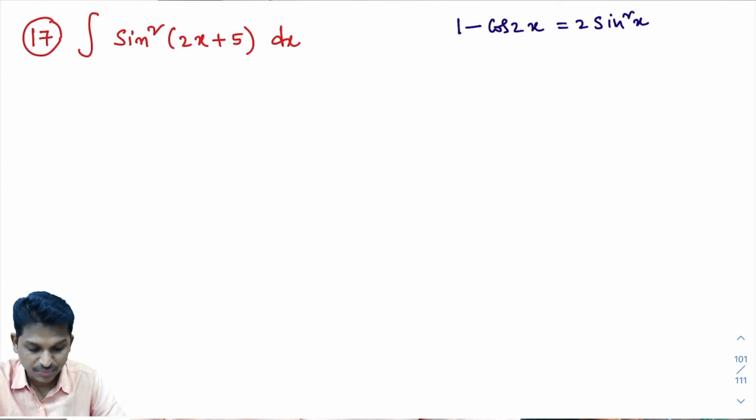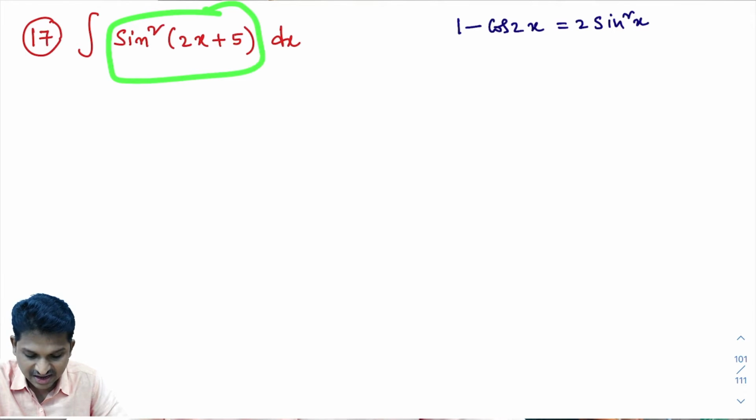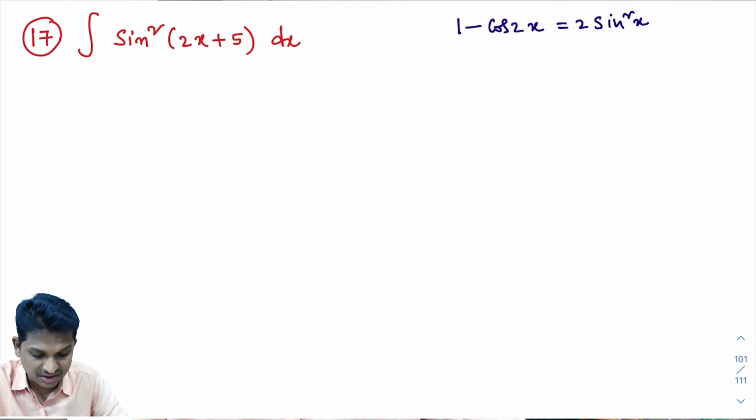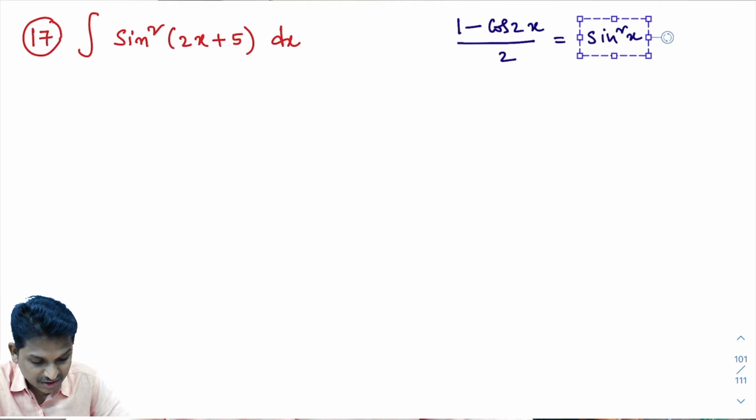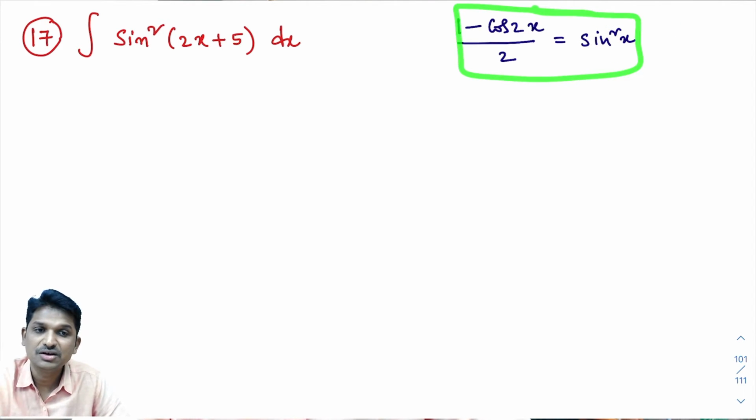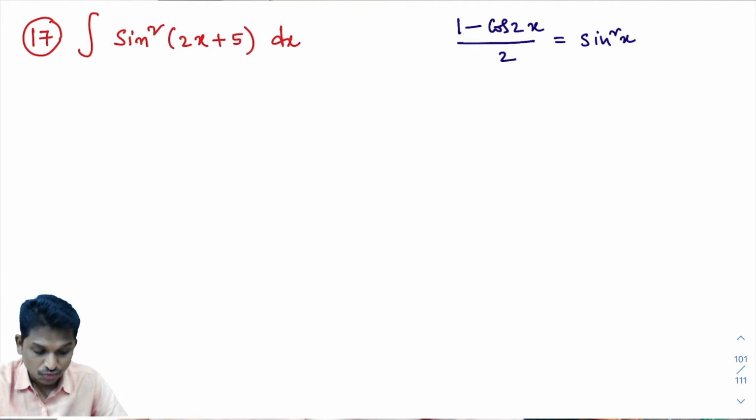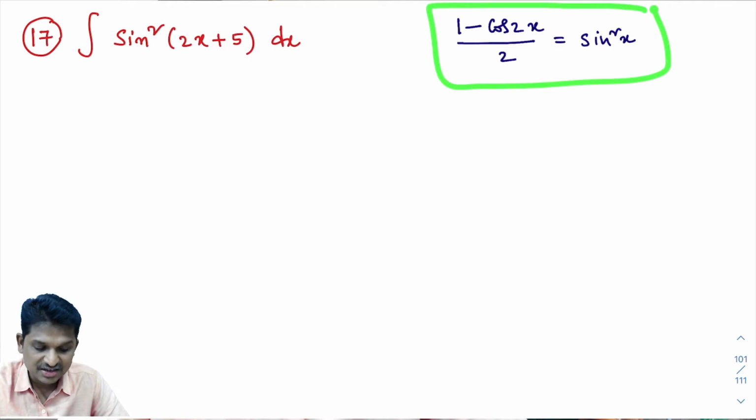You know this formula. Here, I want sin square x. So from this, what is sin square x? You just take 2 to this side, then you will get sin square x is 1 minus cos 2x divided by 2. This is what we used in the last class also. Now, what you know is that sin square x is 1 minus cos 2x divided by 2.